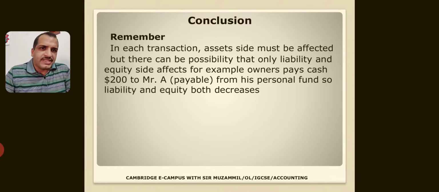So I conclude my lesson. In each transaction, asset side must be affected, but there can be possibility that only liability and equity side are affected. For example, owner pays cash to Mr. A from his personal fund, so liability and equity both are affected. Here equity is increasing and liability is decreasing. So we will later on discuss about this increase and decrease will convert to debit and credit.